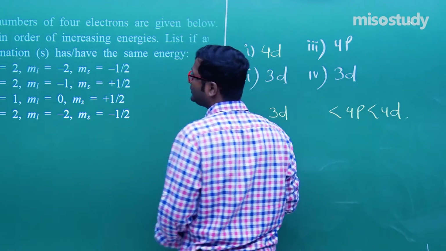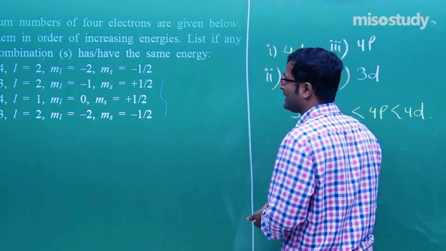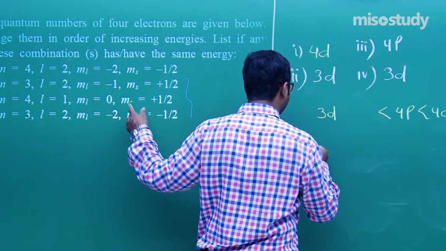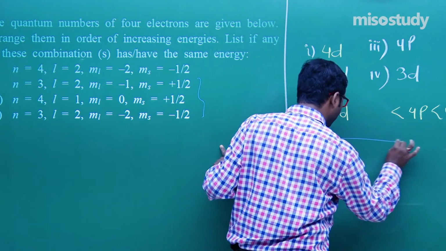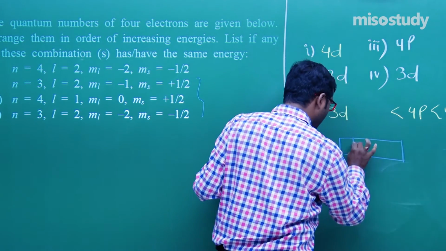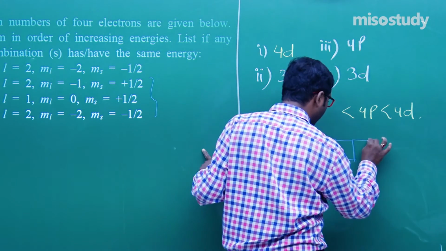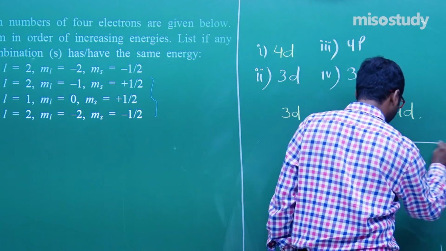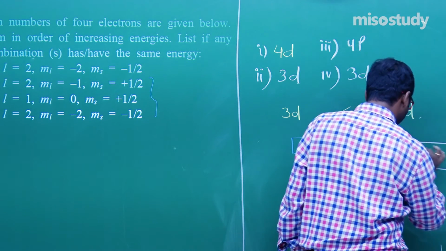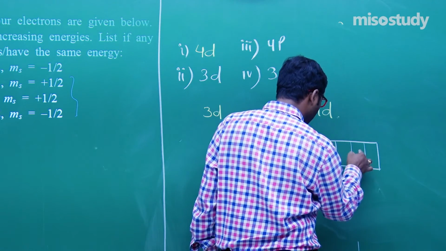Now here are two 3d. Now how to compare them? Check it out. How many electrons does it contain? Look here. For 3d, ml is equal to minus 1, 0, plus 1, that is 1 2 3, 1 2 3 4 and 5. Clear? Again, the next parameter, 1 2 3, 1 2 3 4 5.